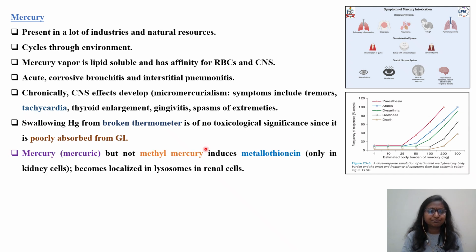Okay, the next is mercuric but not methyl mercuric. So that is the difference you have to remember. Not organic. It induces metallothionein only in the kidney cells because it is localized in lysosomes in the renal cells. So you have to read in detail about your kidney and various parts of the kidney. In the lysosomal cells is where this inorganic mercury will go and deposit. So inorganic mercury's characteristic feature is kidney organ toxicity.